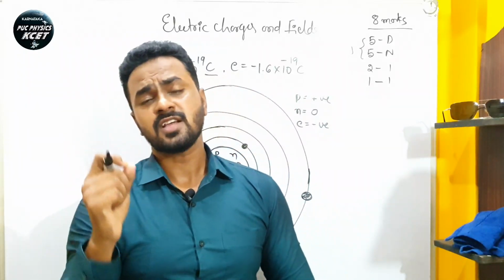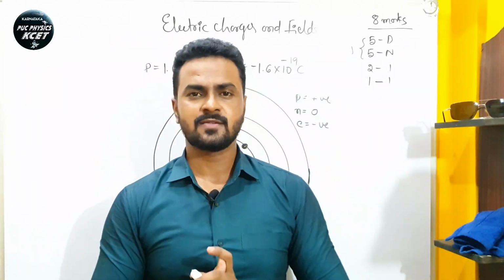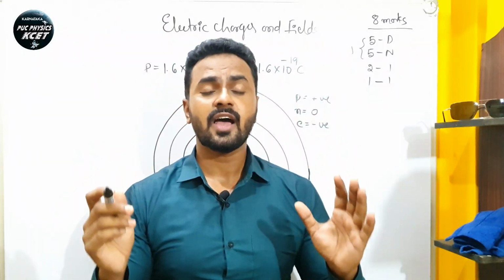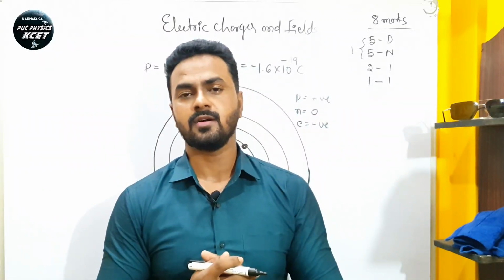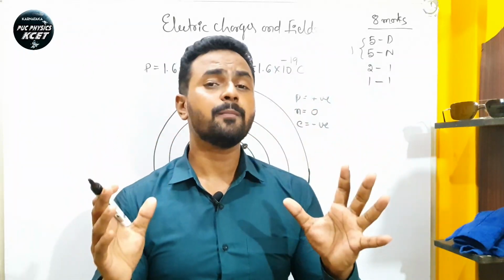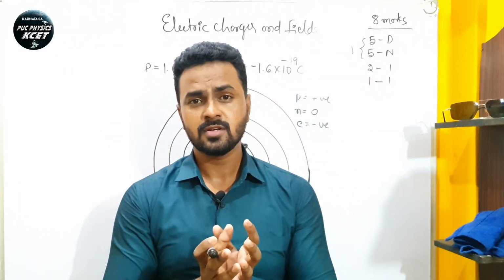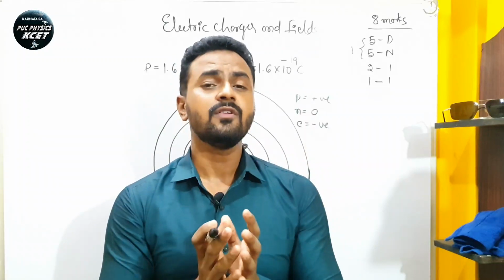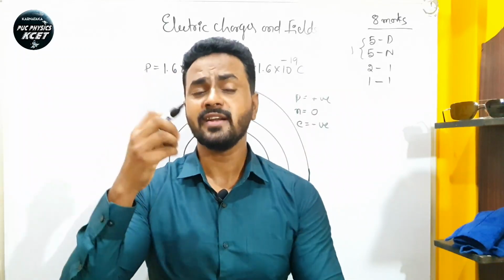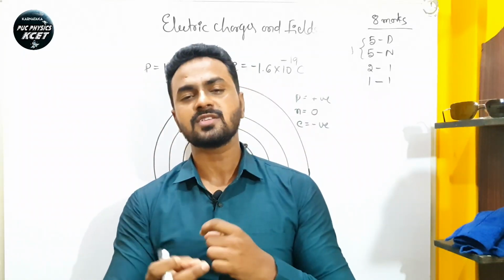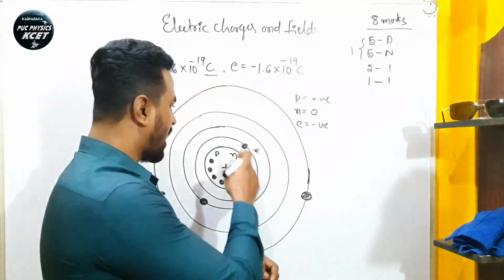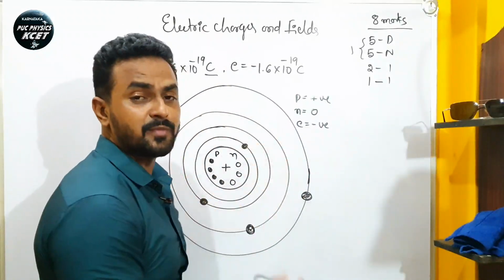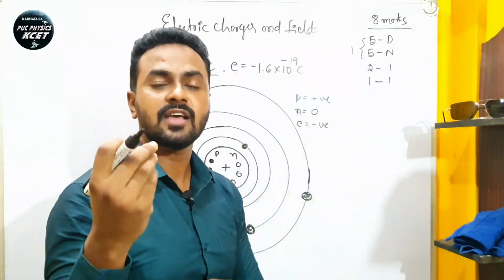Do these particles possess mass? Yes, these particles have mass. Why? Because matter is made up of atoms, and matter has mass. Atoms contain these particles, protons, neutrons and electrons, and they all have mass. That's why the atom has mass. So every matter has mass.